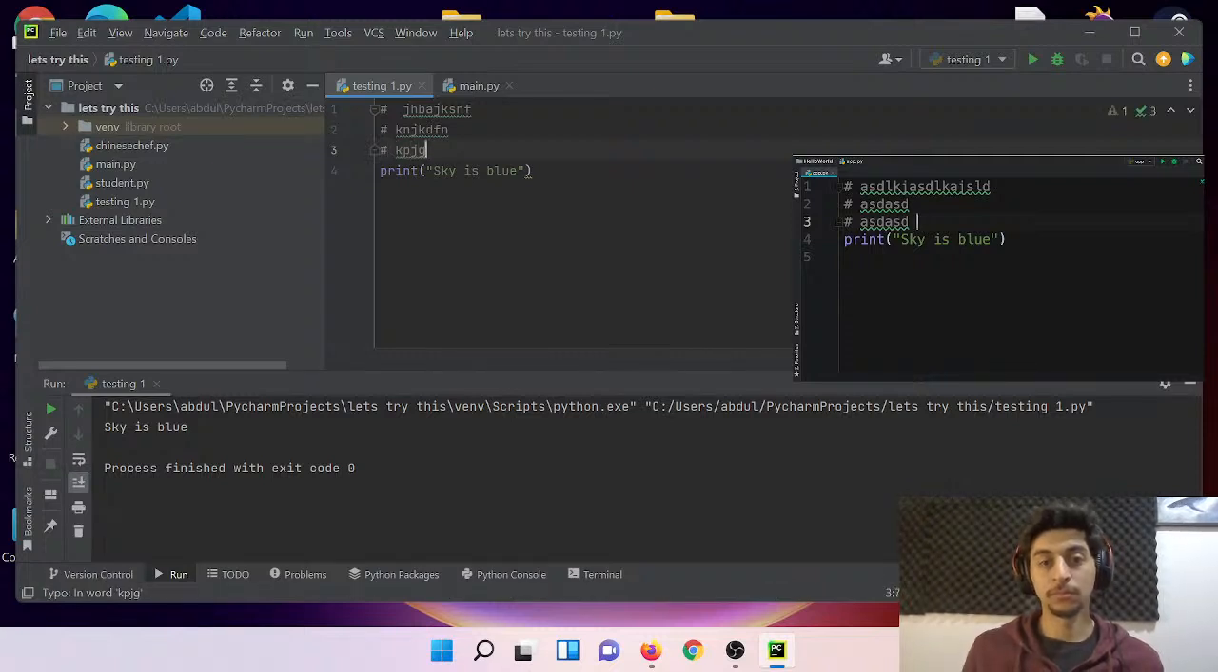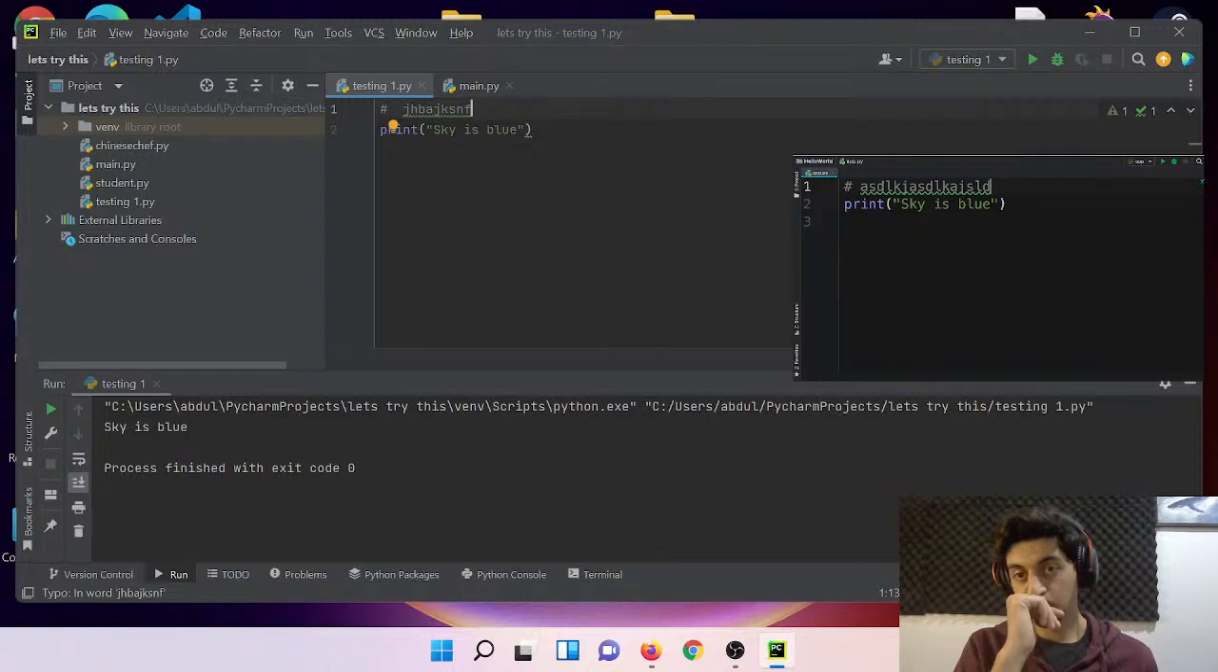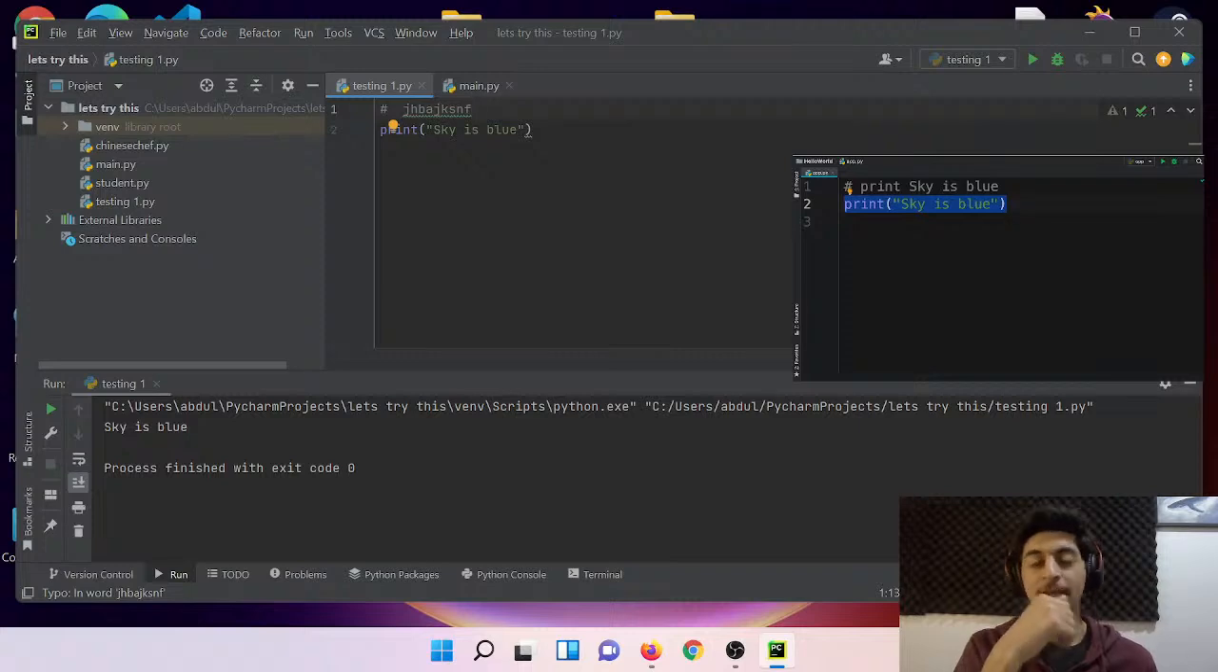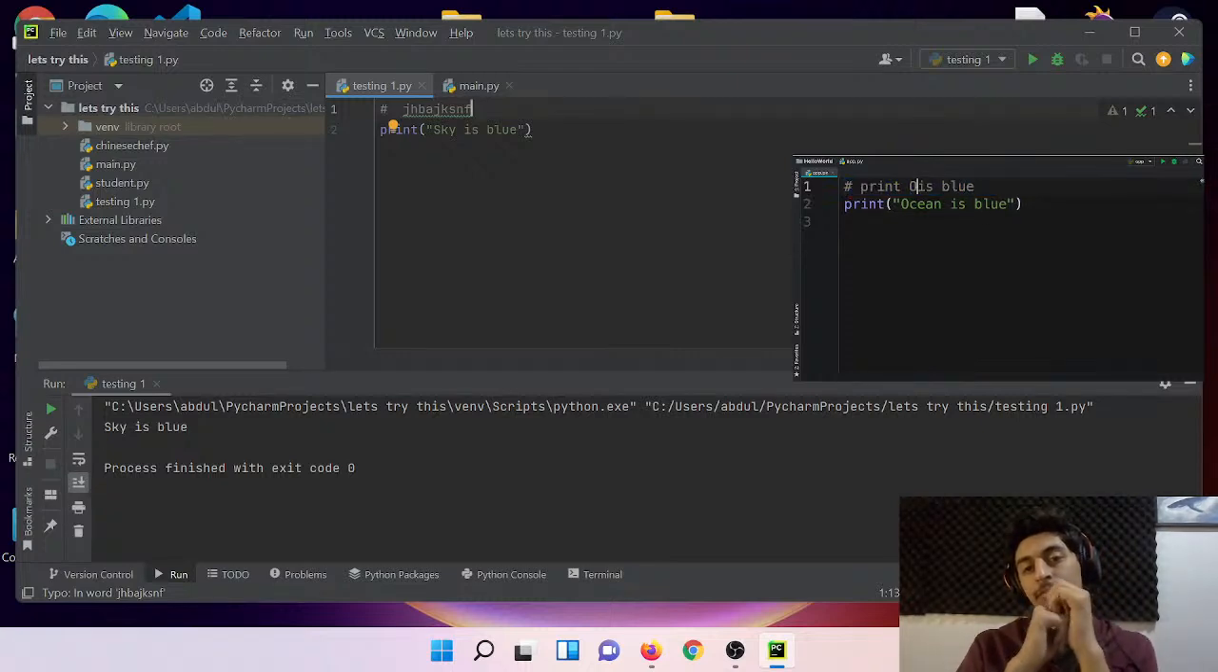Now, one thing you need to avoid when using comments is explaining what the code does. Here's an example of a bad comment. Let me delete these 2 lines. With this comment, I'm going to say print sky is blue. Why is this a bad comment? Because it's telling me the obvious. It is obvious that the next line is going to print sky is blue. The problem with this comment is that, apart from being verbose and repetitive, if we come back here and change sky to ocean, now this comment gets outdated. Every time we change this code, we'll have to come back and modify the corresponding comment.